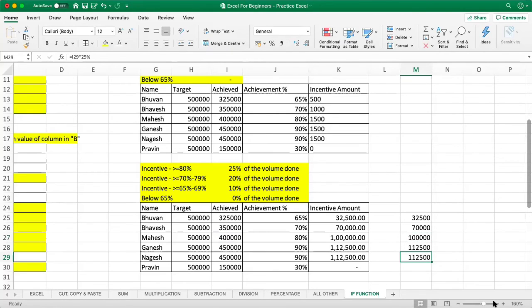In this particular example, we didn't have a fixed amount as an incentive. Here the condition said that you calculate on your own, so this changes as per the achievement. So this was a dynamic IF function. Any questions? Ms. Rupali, do you want me to cover your grades also?